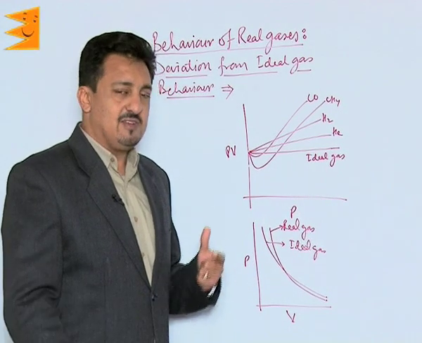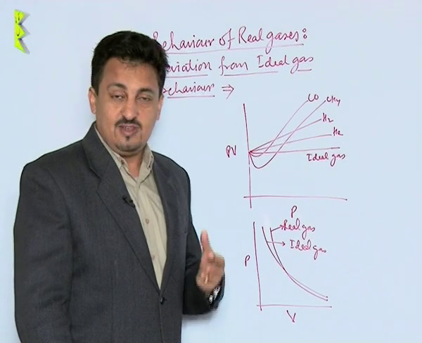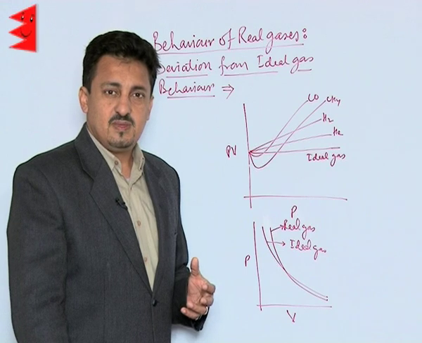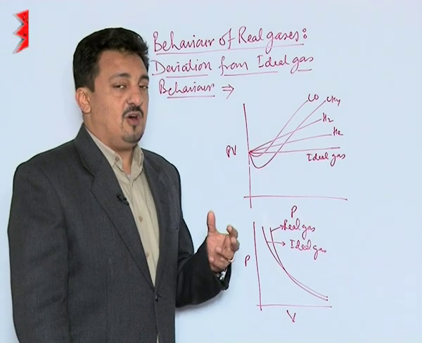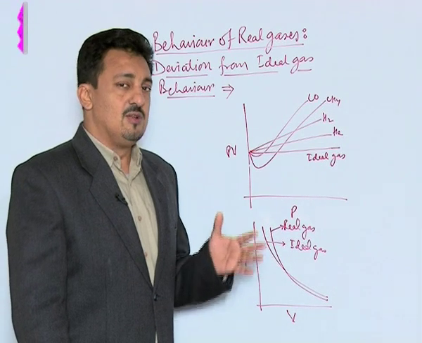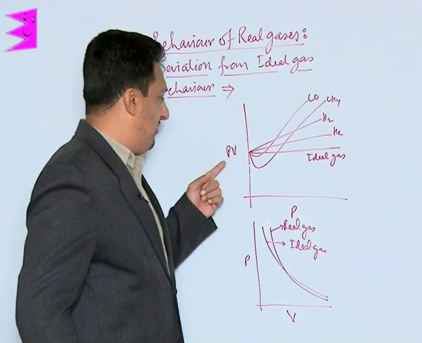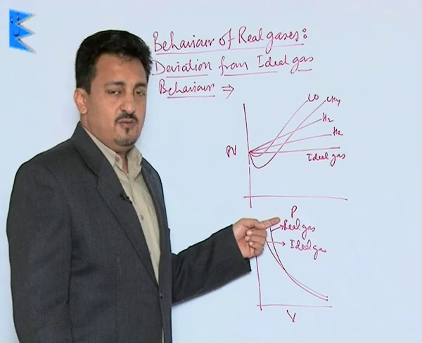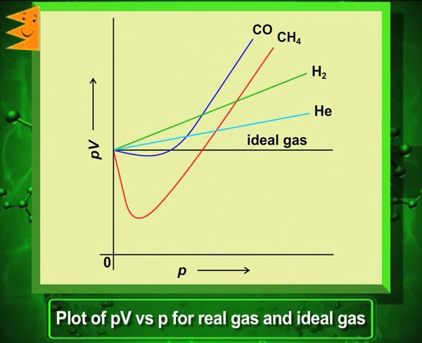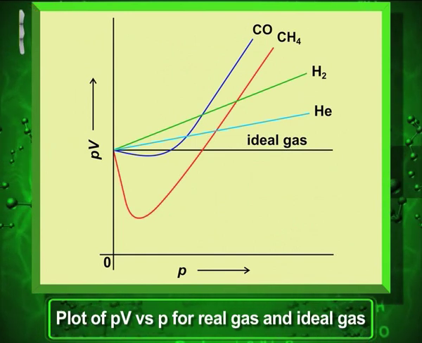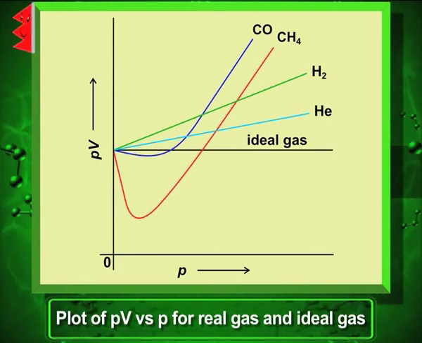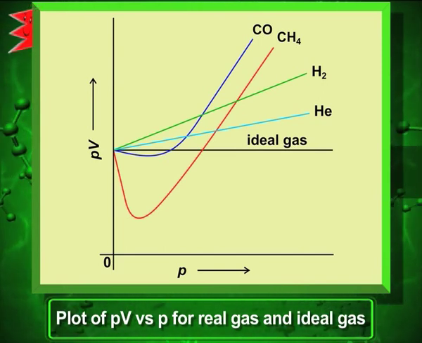But practically, when we try to find out whether they follow these laws under all conditions of temperature and pressure, we get a surprise. What we find is that all gases deviate from these laws. In order to check this, we plotted a graph of pressure times volume versus pressure for different gases. For an ideal gas, this graph should be a straight line parallel to the x-axis, where we have taken the pressure.